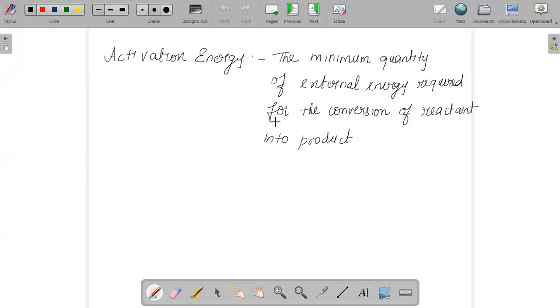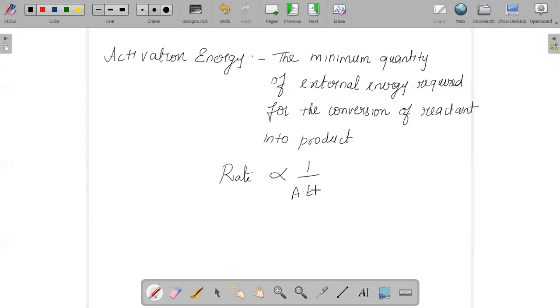And the next important factor is the activation energy. It is the minimum quantity of external energy required for the conversion of reactant into product, or to produce an unstable intermediate. Basically, the rate of reaction is inversely proportional to the activation energy.